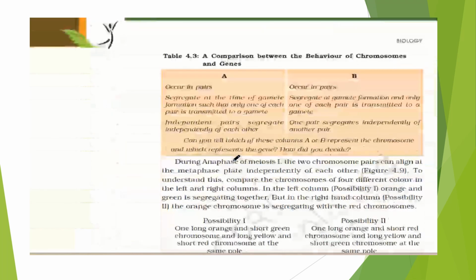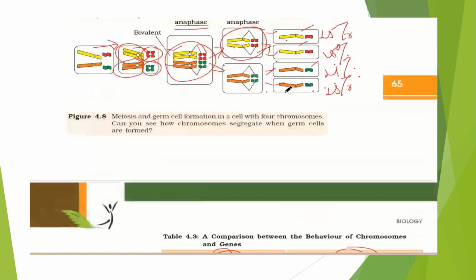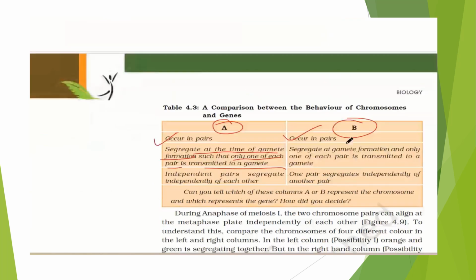Now next, there is a comparison between the behavior of the chromosome and that of the gene. So what is happening here? You can see in A and B, both the chromosomes occur in pairs, and genes also occur in pairs. Chromosomes segregate at the time of gamete formation, such that only one of each pair is transmitted to the gamete. So this is what we have seen here. One of each pair is transmitted to the gamete, in the case of gamete formation.